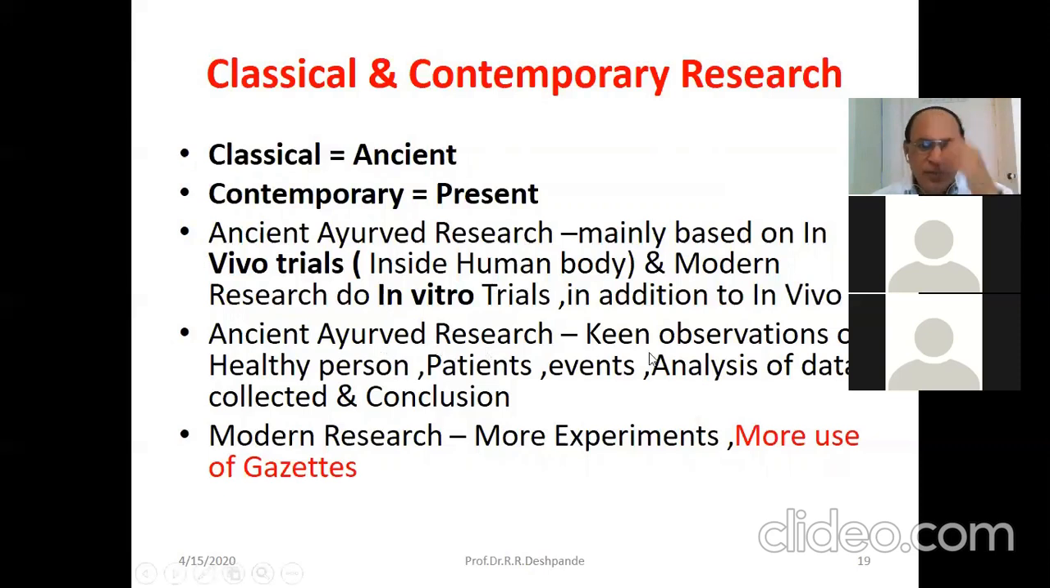Ancient Ayurvedic research involved keen observation of healthy persons, patients and events, analysis of the data collected, and then a conclusion was made. Modern research is more experimental. They use more gadgets and instruments.